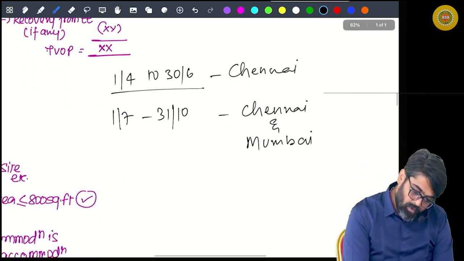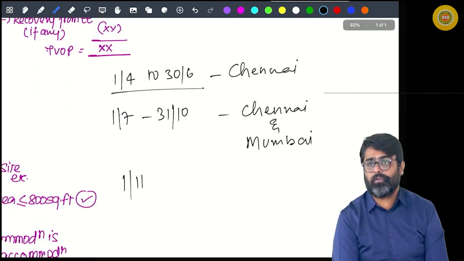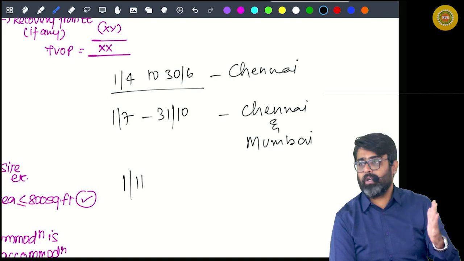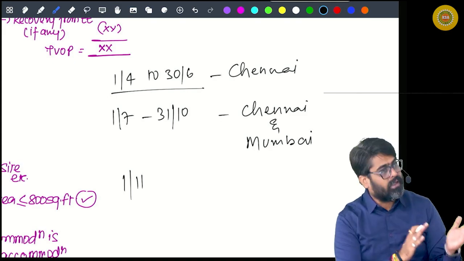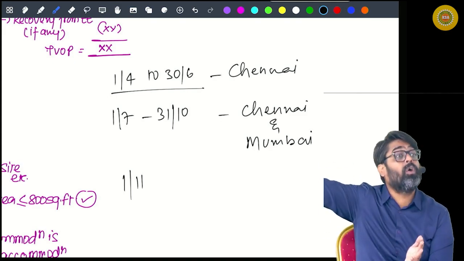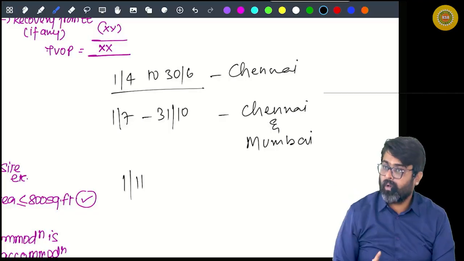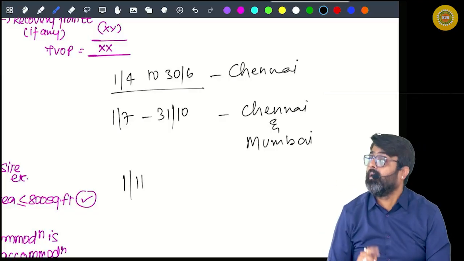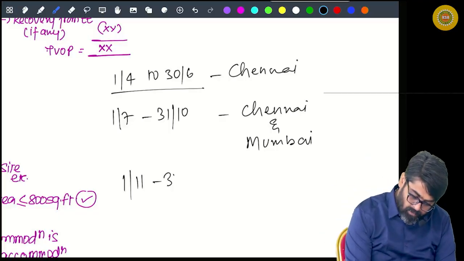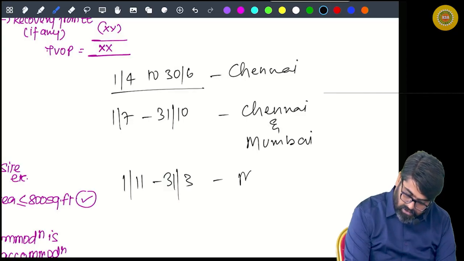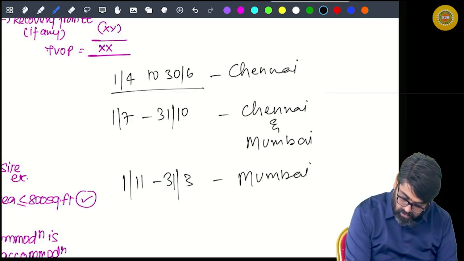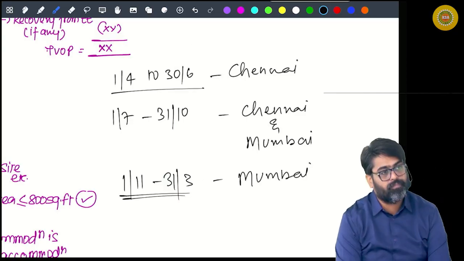From 1st of November onwards, the Chennai accommodation is not there with you. Your entire family has shifted with you to Mumbai. So from 1st November onwards, you are again getting one accommodation, November to March, accommodation at Mumbai.